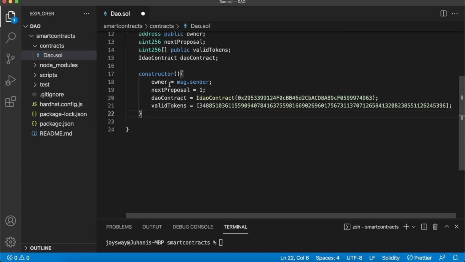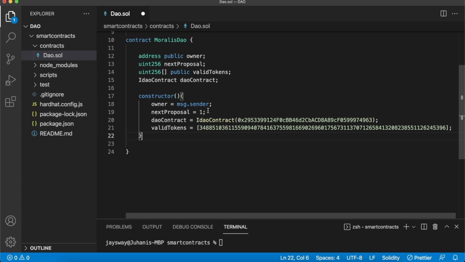So what we'll have is we'll set the owner to the message sender. So whoever deployed the smart contract will become the owner of this DAO smart contract. The next proposal, so the first proposal that is created, will have an ID of 1. And then every time we create a new proposal, we'll just increment this next proposal variable to get the next ID.